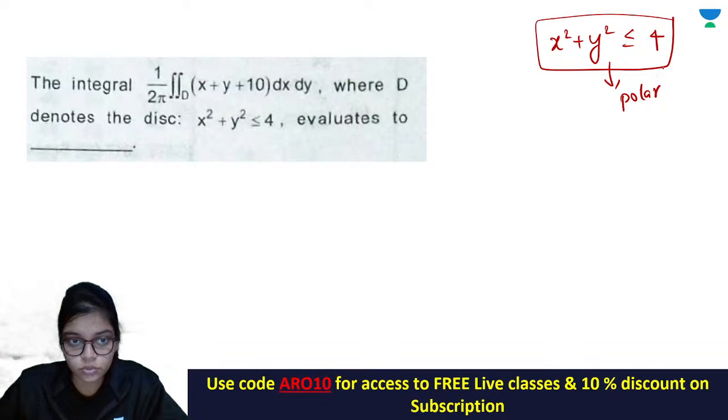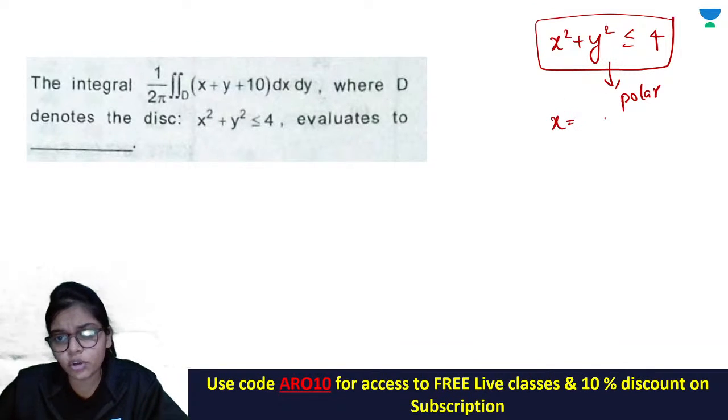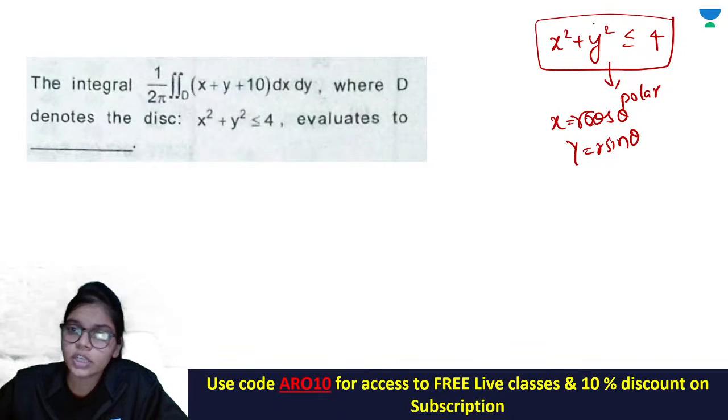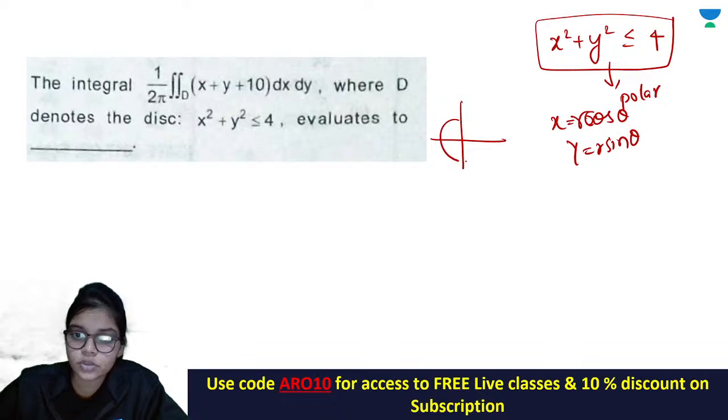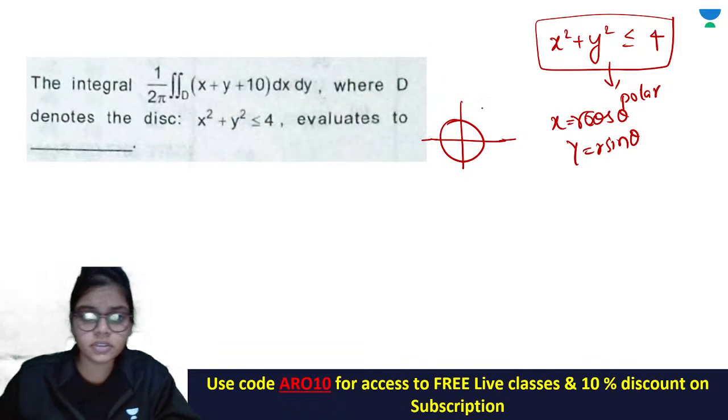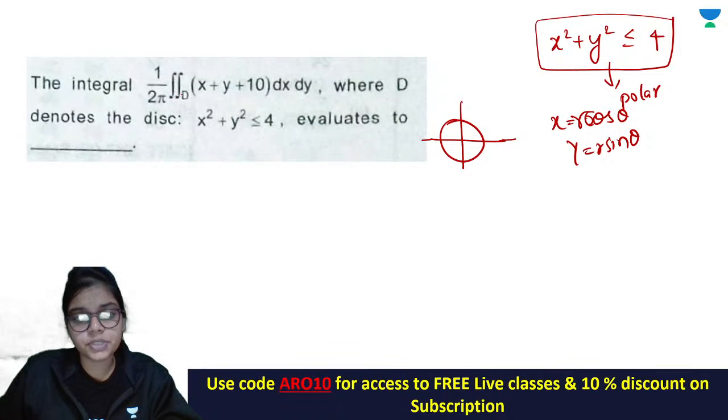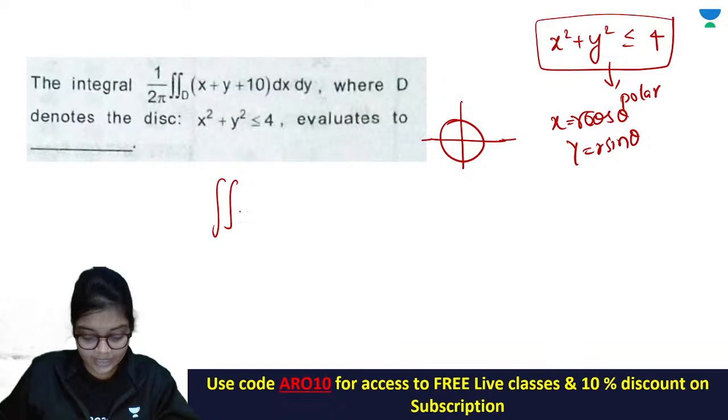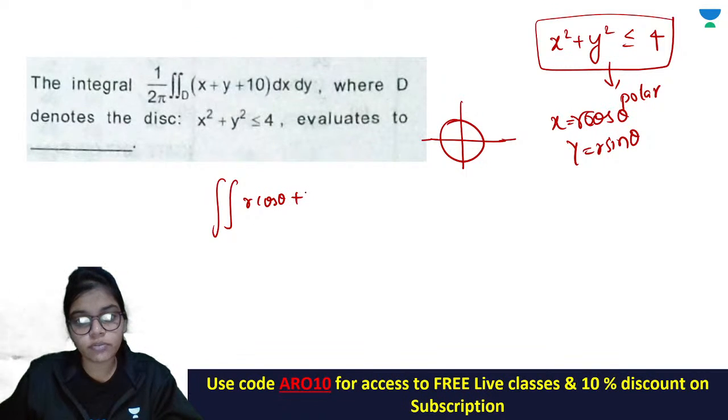Polar form से बहुत आसान हो जाएगा, because in polar form if you substitute x is equals to r cos theta and y is equals to r sin theta, तो देखो ये becomes r square less than equals to 4. Basically it represents your circle with radius 2. Okay, so this represents a circle with radius 2. अब आप अगर इसको यहाँ पे substitute कर देते हो तो you will be very easily able to write the limits. ठीक है, so instead of x I am writing r cos theta, instead of y I am writing r sin theta plus 10.